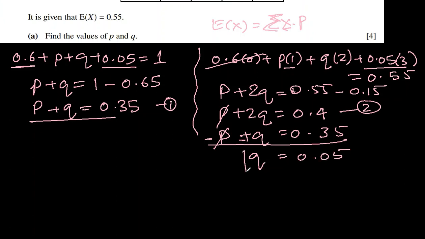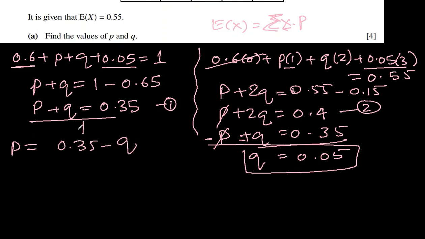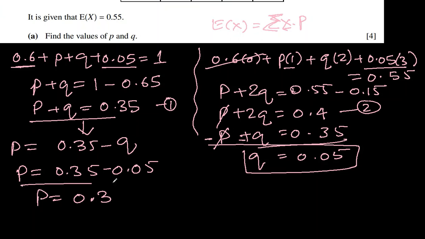So we got Q. What about P? We can do it here. P will be 0.35 minus Q, right? From this we can get that, and Q is known to us now. P will be 0.35 minus 0.05, which is 0.3. This is P. We got P and Q both.